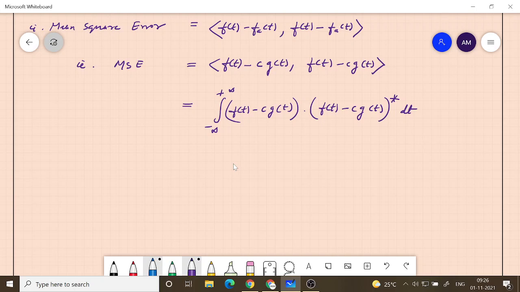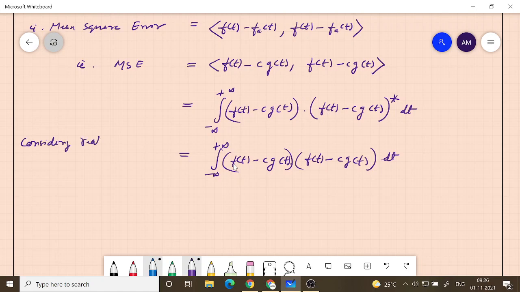All that we need to do is use the properties of integrals. So this is equal to the integral from minus infinity to plus infinity of f of t minus c g of t times its conjugate. Since they are real, when you take the conjugate nothing happens, it is just itself.